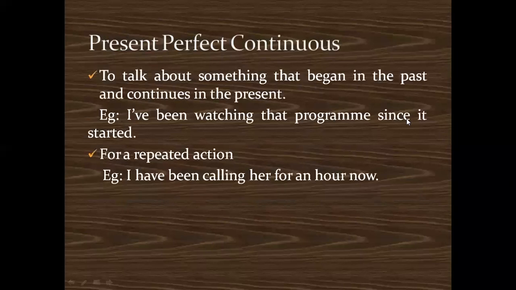Coming to the next is the present perfect continuous. Remember, the verb will become ing. Whenever there is the word continuous, the regular verb will always become ing. So when do we use present perfect continuous? To talk about something that began in the past and continues in the present. Okay, in the perfect tense, what happens? Something began in the past, but in the present it is having a reference, but that action is complete. Whereas in case of present perfect continuous, what happens? You started an action in the past and still you have been doing that action even at the right moment. Okay, so to talk about something that began in the past and continues in the present.